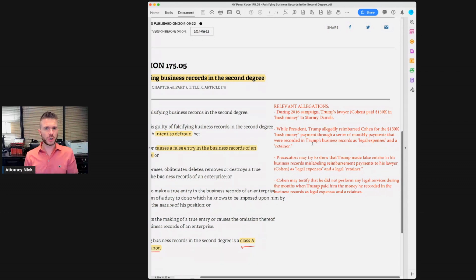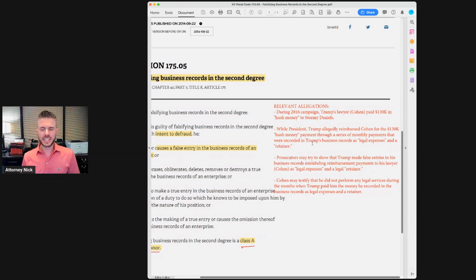To do this, they would certainly need Michael Cohen to get up onto the stand and testify under oath that he performed no legal services during the months that he was paid for these legal expenses. But if you ask me, a non-disclosure agreement is a legal contract, and it's a legal expense in having to pay somebody under a contract in order to remain silent under a non-disclosure agreement.